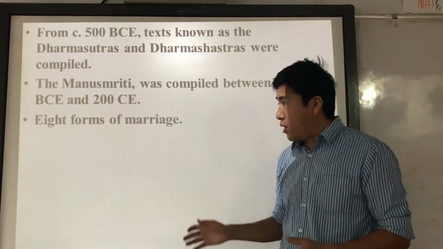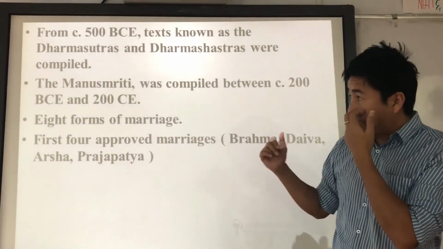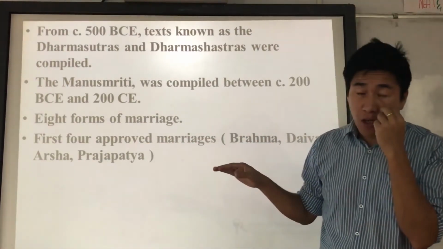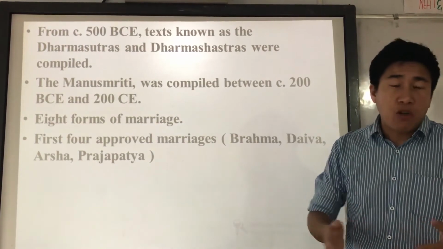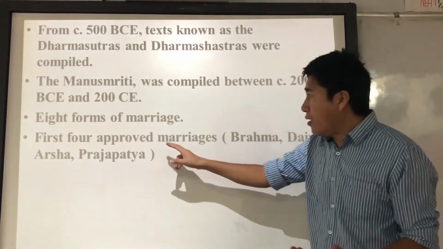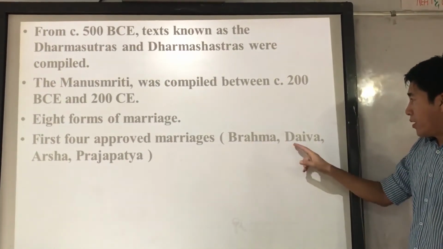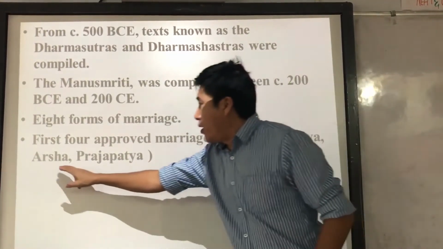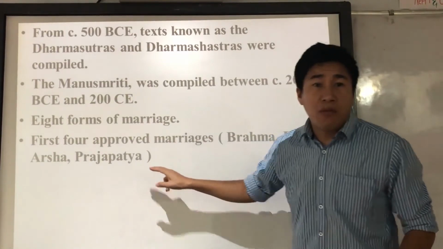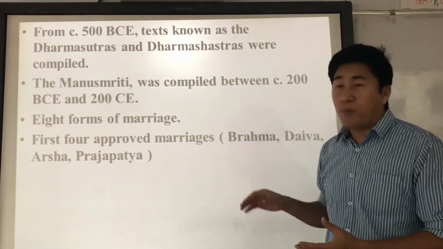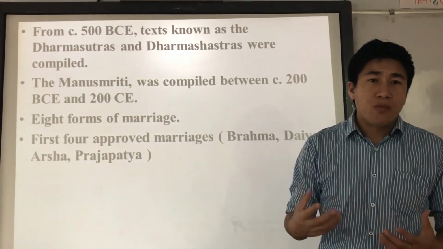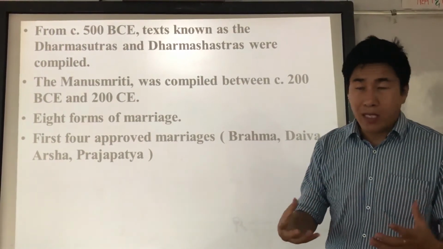The first four are approved marriages, or vivaha. We call it vivaha. The first four are Brahma vivaha, Deva vivaha, Arsha vivaha, and Prajapatya vivaha. These are the forms of marriage that were considered approved or good, right?